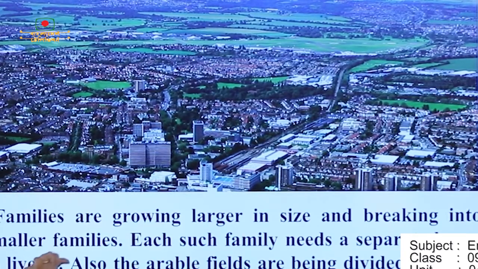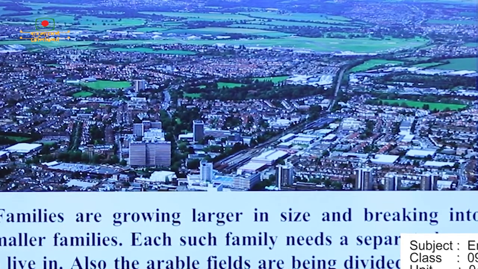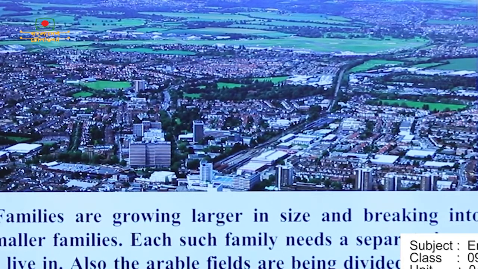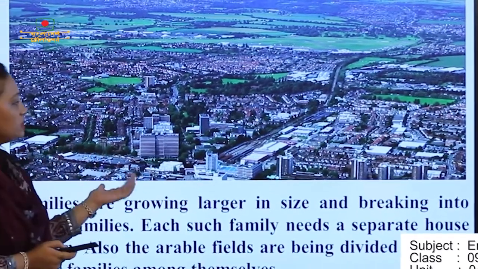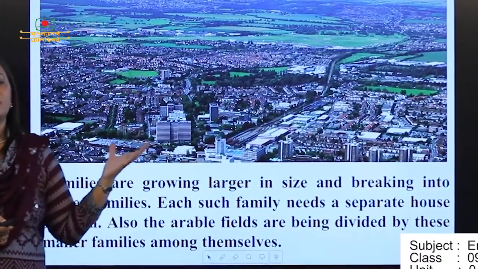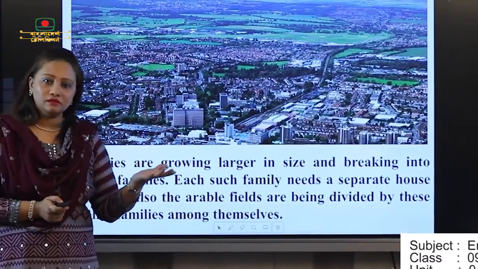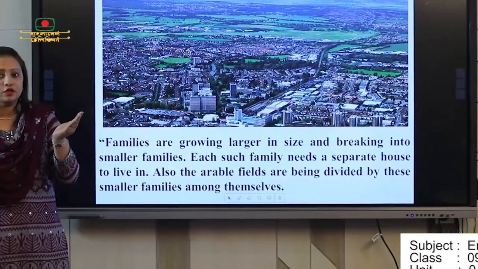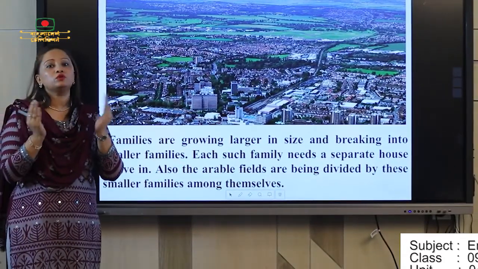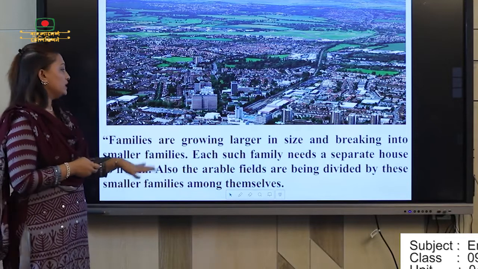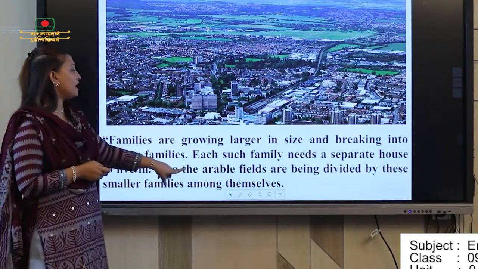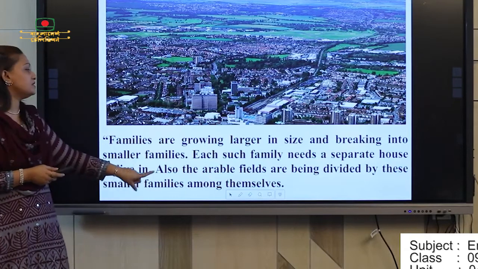Oh my God, this is a picture from Dhaka city. Families are growing larger in size and breaking into smaller families. Each such family needs a separate house to live in. Also the arable fields are being divided by these smaller families among themselves. Here we live with our parents, but our grandparents live in the village. So our family is divided into two families, and we need two types of land for providing our food. That's why this line says the arable fields are being divided by these smaller families among themselves.